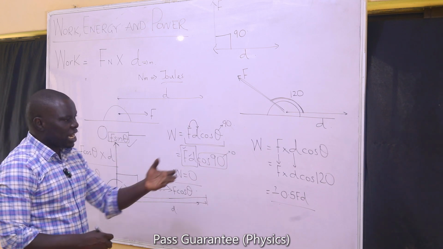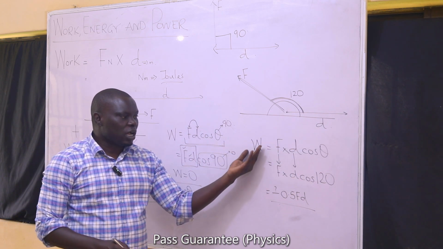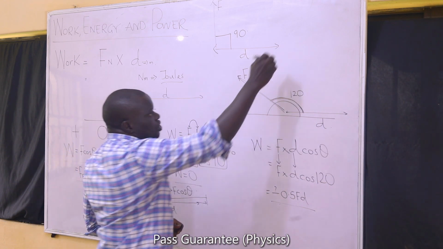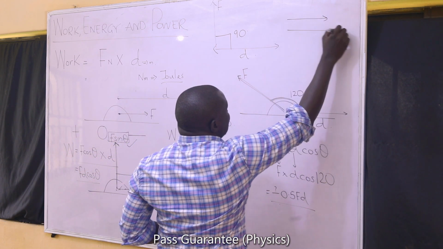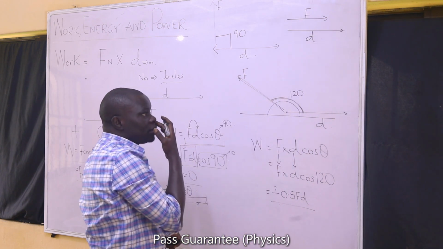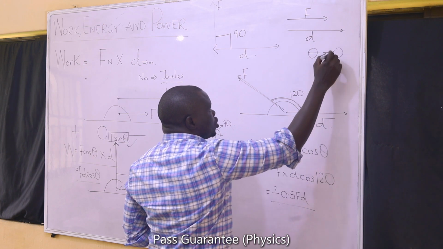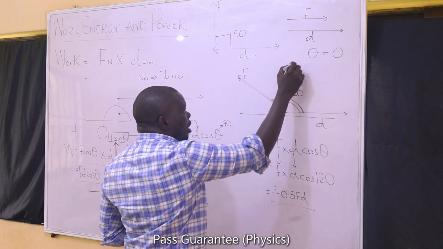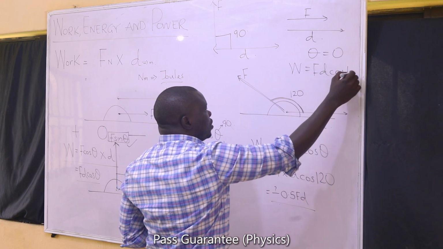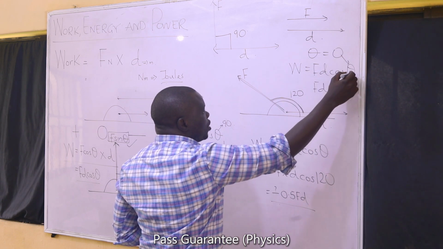When you generalize, you can always use FD cos theta to get the work, regardless of whatever angle you have been given. Where both force and distance are in the same direction, I hope you know that when things are in the same direction, the angle involved is 0. So if we use work equals FD cos theta, we will discover that when we put 0, it will be F times D times cos 0, which is 1.